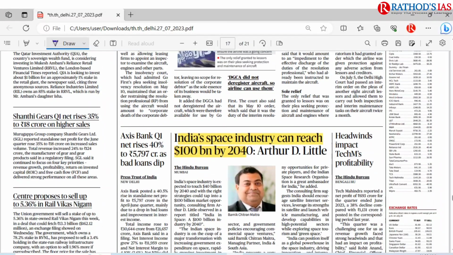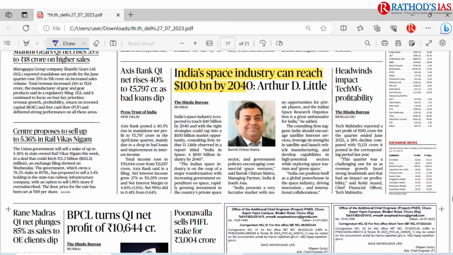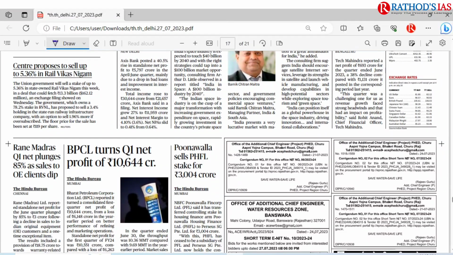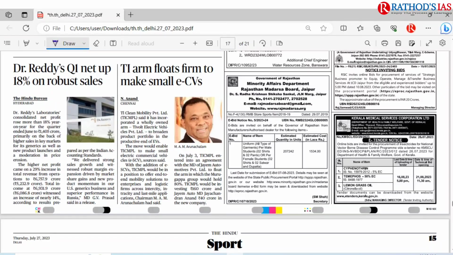And on the business page, there is one article, that is India's space industry can reach $100 billion by 2040. So you have to see how India can excel in this new space. Okay, so this is very important and these are some important articles that appear in today's Hindu newspaper.